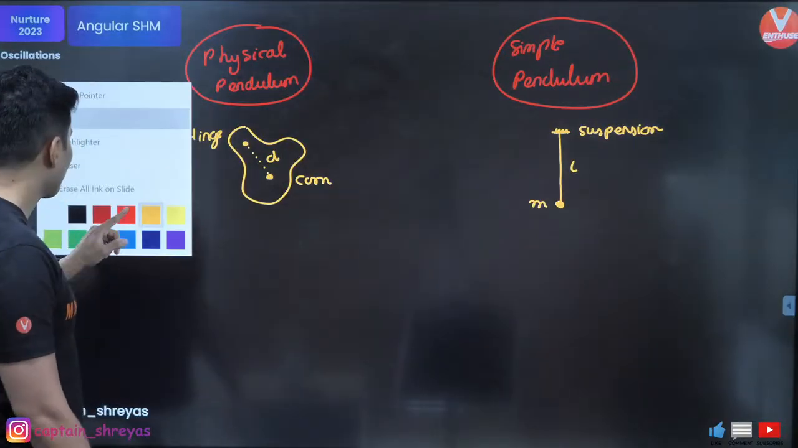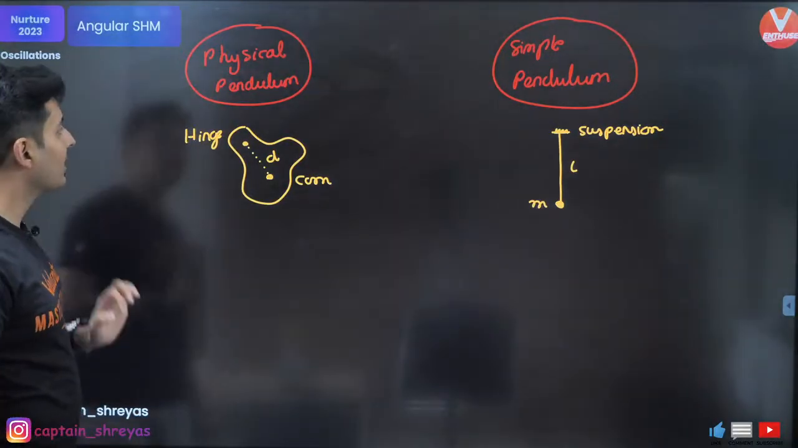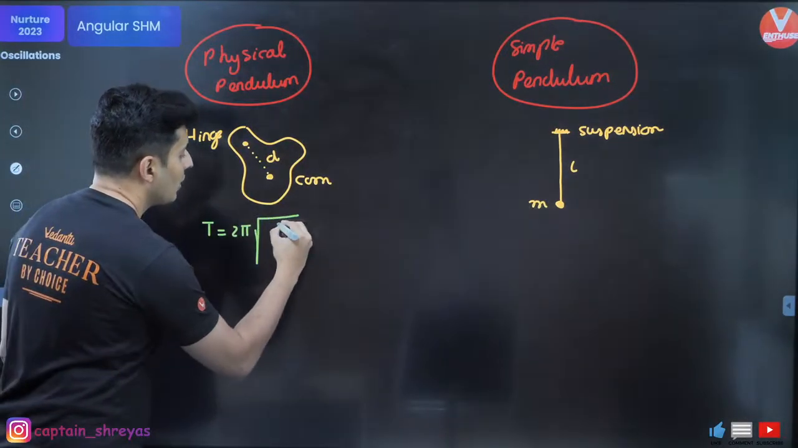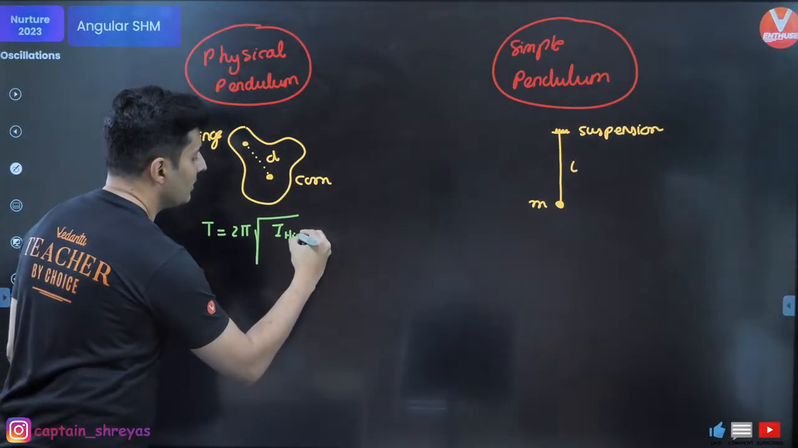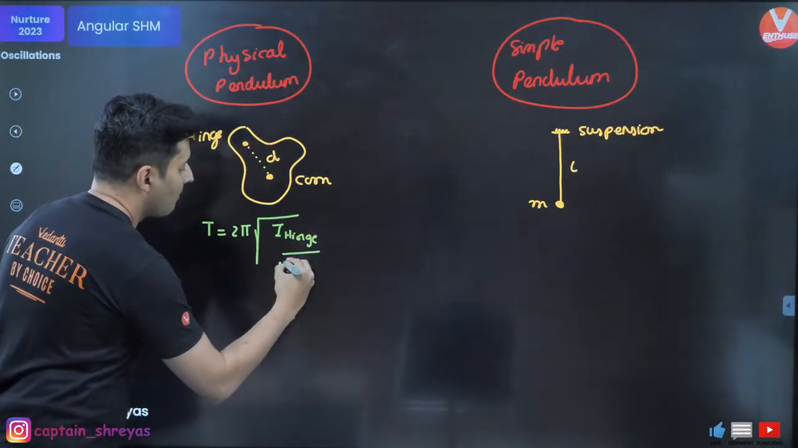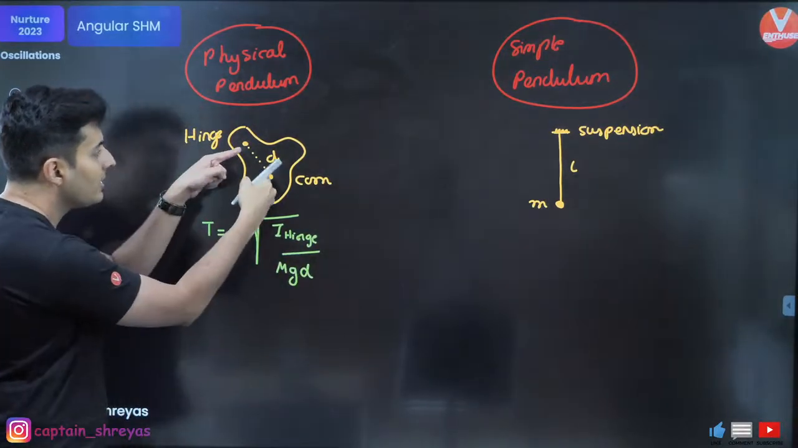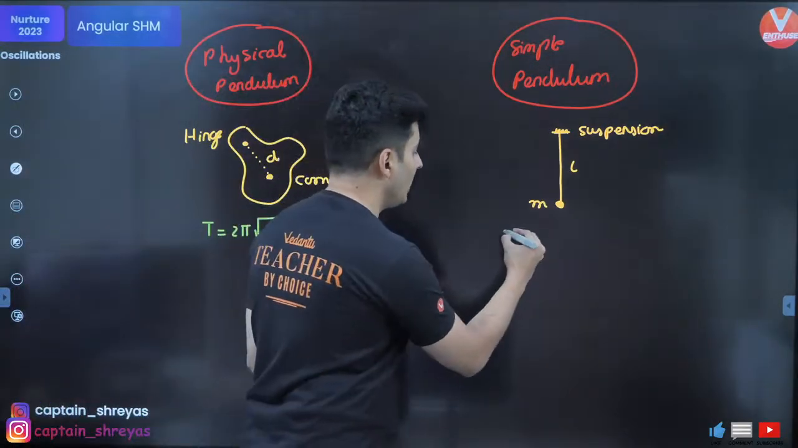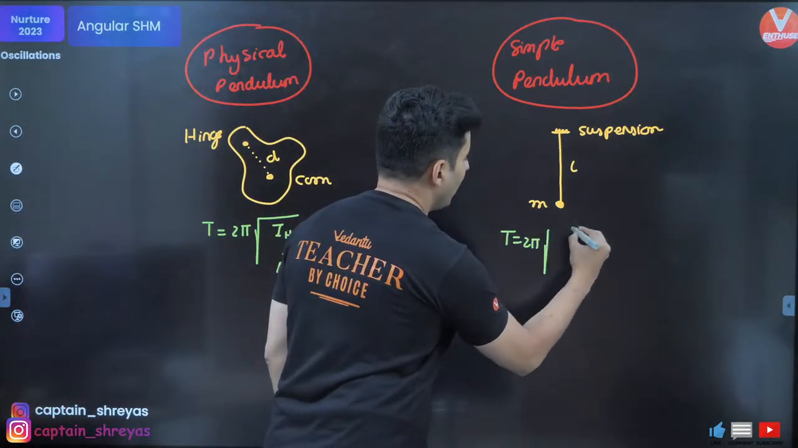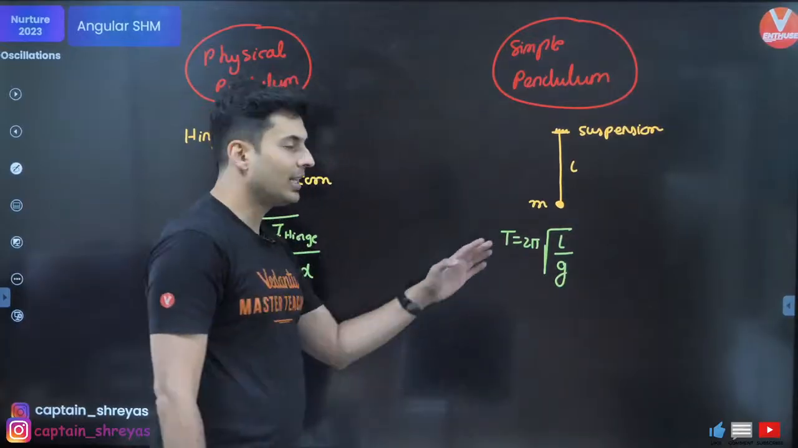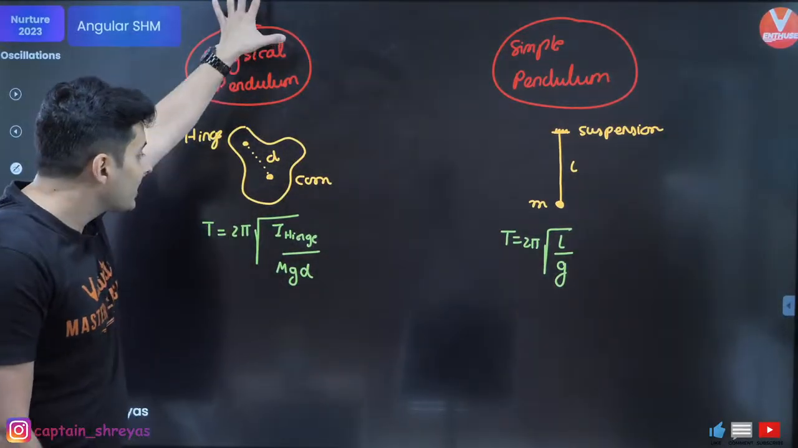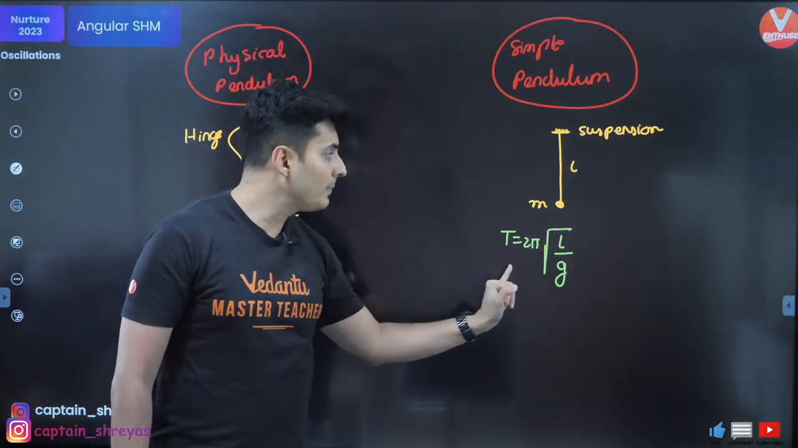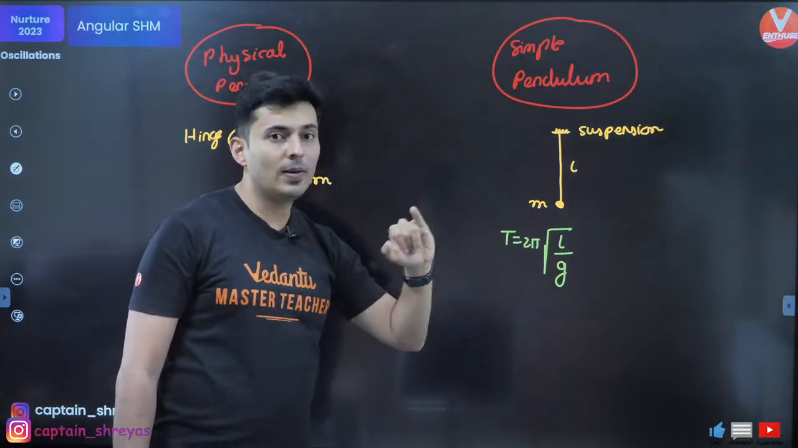Okay, now when you're talking about a physical pendulum, the time period is 2 pi under root moment of inertia about the hinge upon mgd. D is the distance from the point to the center of mass. But for a simple pendulum, time period is 2 pi under root L by g. That's how it is. So for a physical pendulum, it is moment of inertia by mgd. For a simple pendulum, it is 2 pi under root length of the pendulum by g.